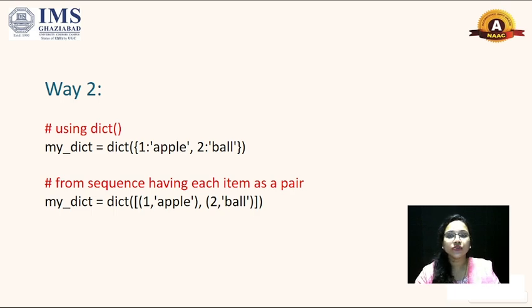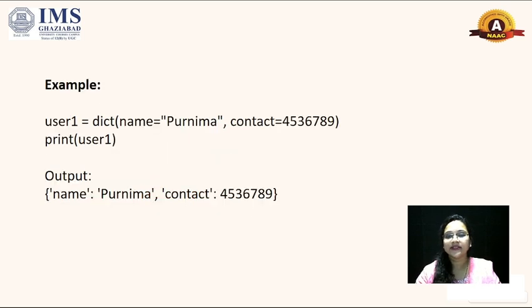Just like if you want to create a dictionary that has 3 key value pairs, then you can write 1 apple, 2 ball, 3 cat in the same way. Okay, now let's see an example.